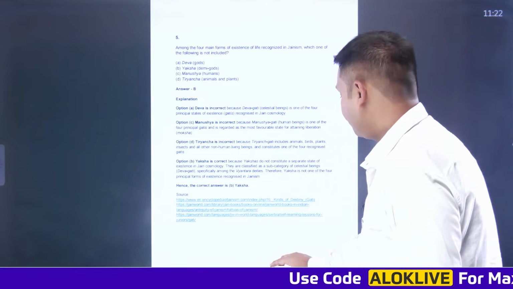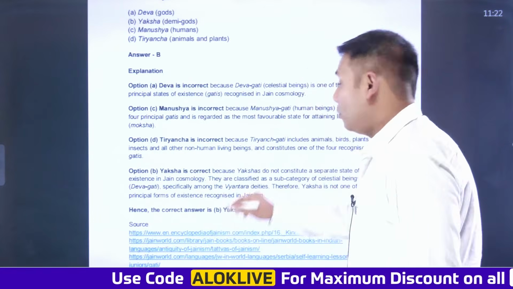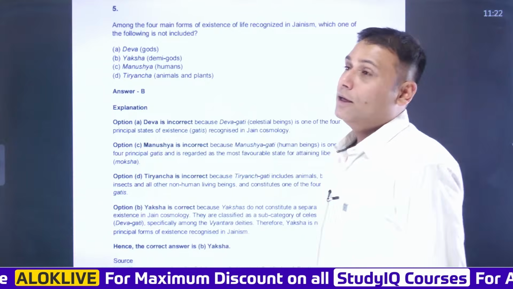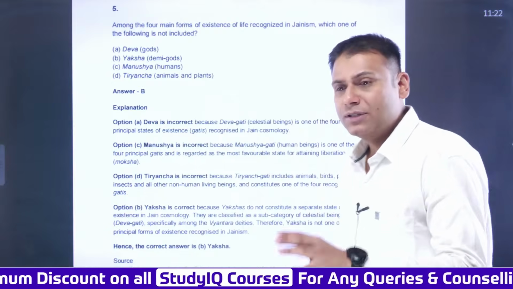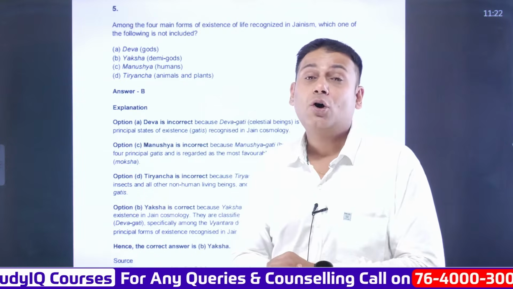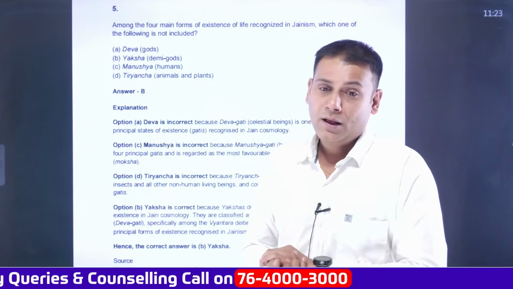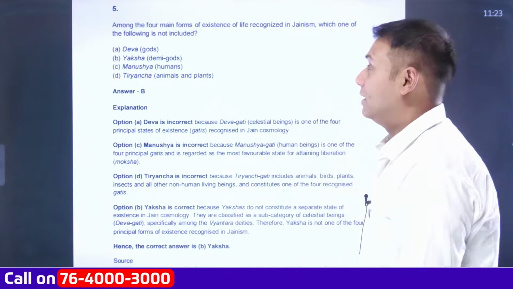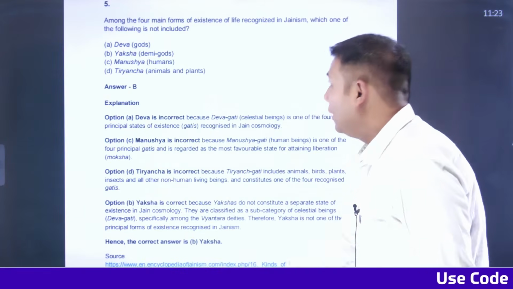Next question. Buddhism and Jainism is again one of the favorite topics of UPSC, and this year as well, there's a question on Buddhism and Jainism. Many times, different questions are asked on Jainism, specifically about the Tirthankars. Sometimes questions are asked on the 9 Tattvas of Jainism, or 9 truths of Jainism. This year, the question has been asked on the 4 gatis of Jainism. Now, what are the 4 gatis?